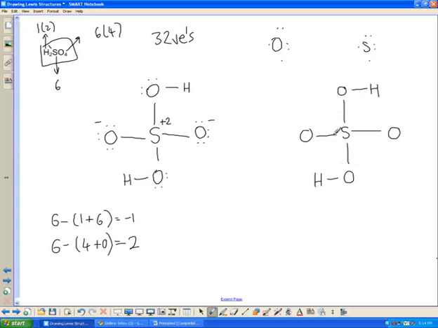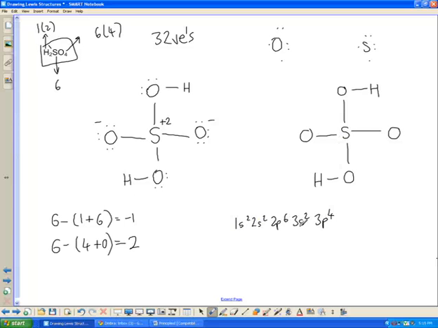A period 3 element has extra orbitals that you can funnel electrons into. And what I mean by that, sulfur is 1s2, 2s2, 2p6, 3s2, 3p4.